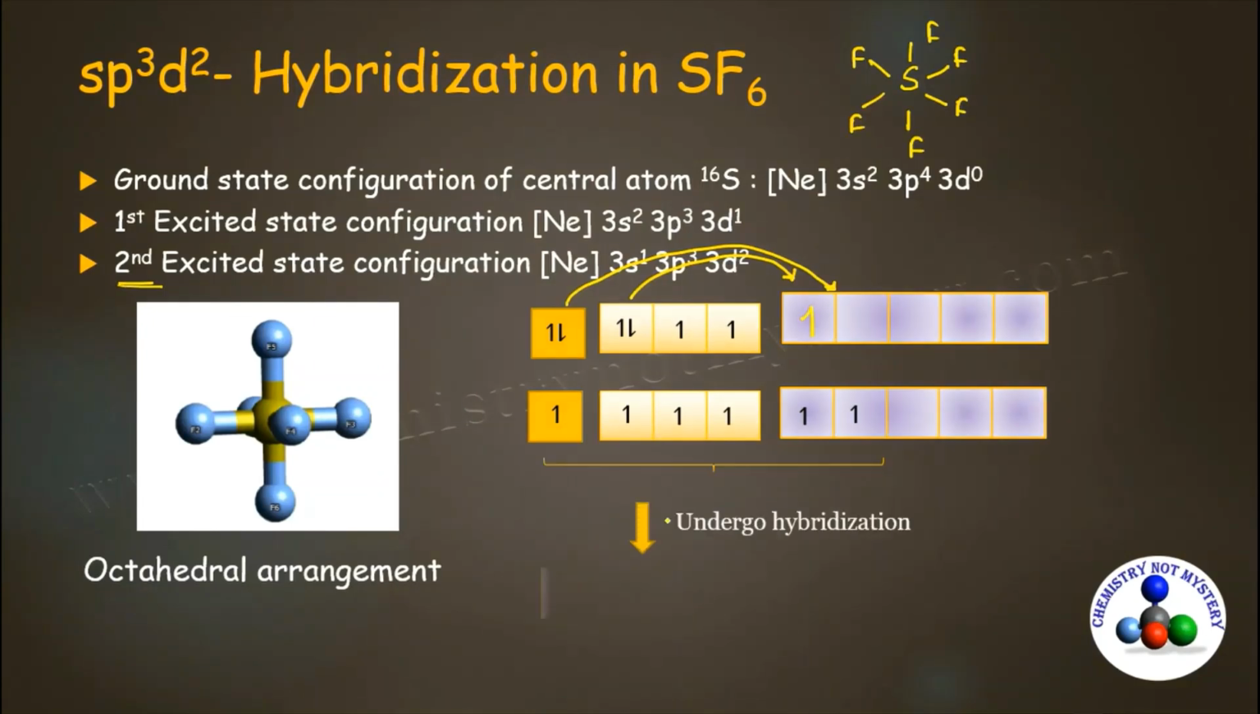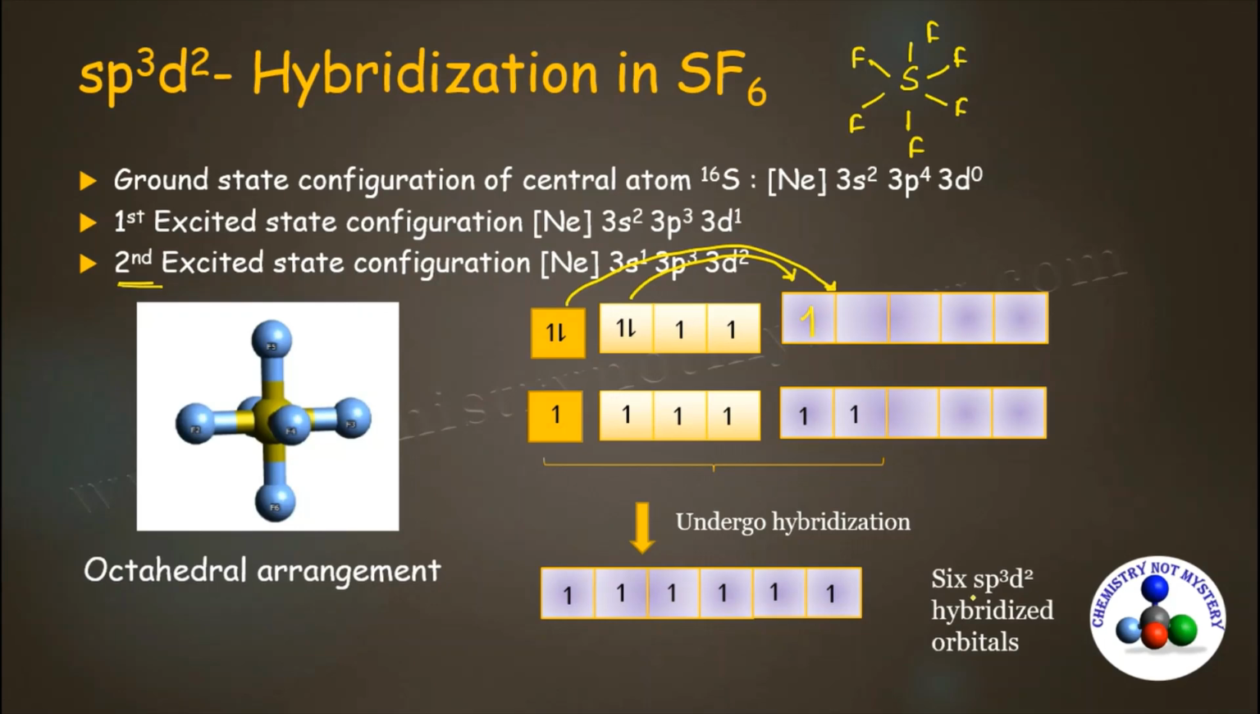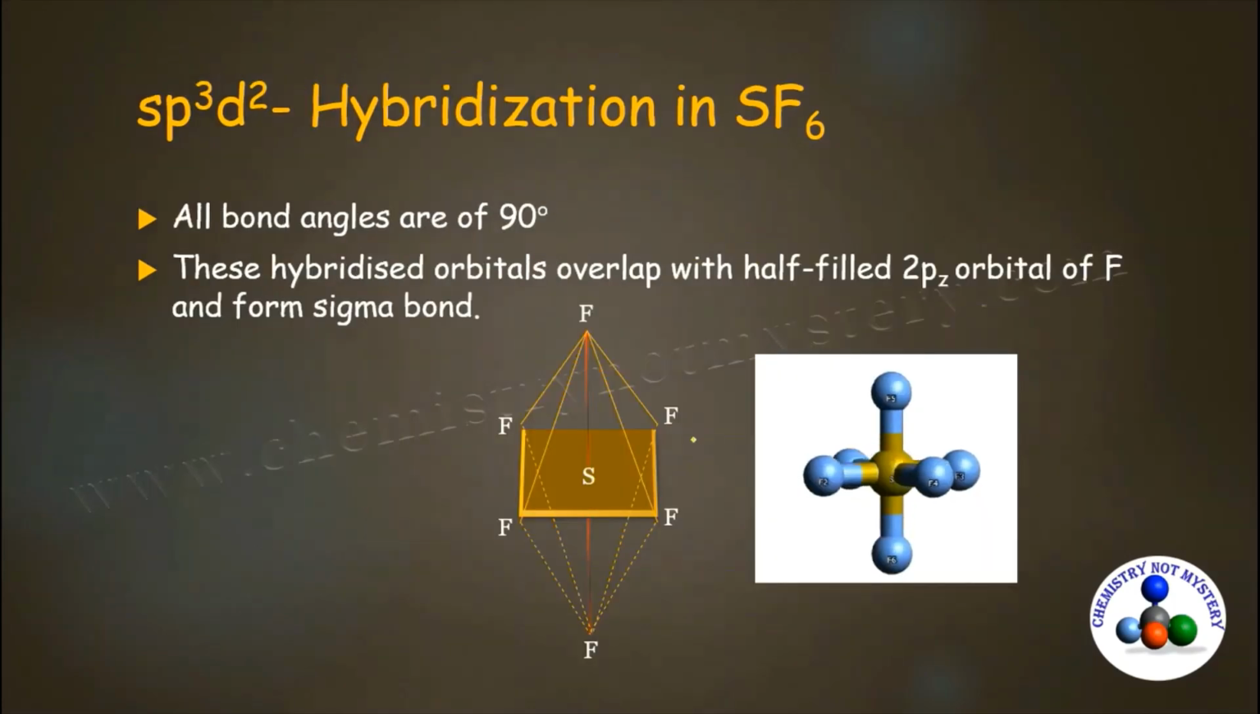These 6 half-filled atomic orbitals undergo hybridization and result in the formation of 6 sp3d2 hybridized orbitals. These orbitals arrange themselves in an octahedral geometry, or you can say square bipyramidal geometry. In square bipyramidal geometry, all bond angles are 90 degree. These bond angles are 90 degree. The 6 sp3d2 hybridized orbitals overlap with a half-filled atomic orbital of fluorine, that is 2pz, and form 6 sigma bonds.